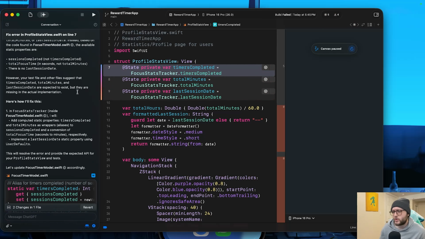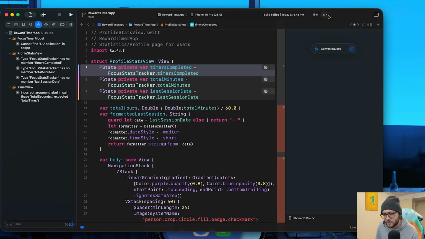It keeps doing this weird thing where we're doing a fix or a change for something. So like on our timers view, adding the notification or every time it's completed, they get a token. And then it's looking at like the profile stats view in this case. And it's like, oh yeah, the timer's complete, total minutes, last session date. You don't need that anymore. It's like, but I didn't instruct you to remove it. And why would that interfere with what we're doing?